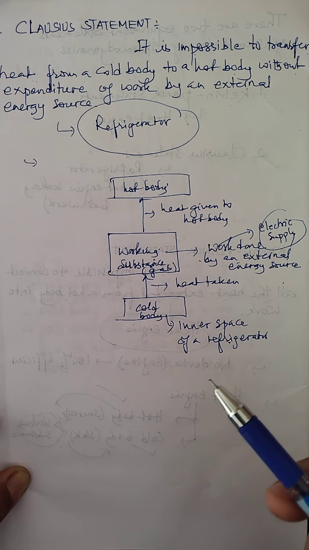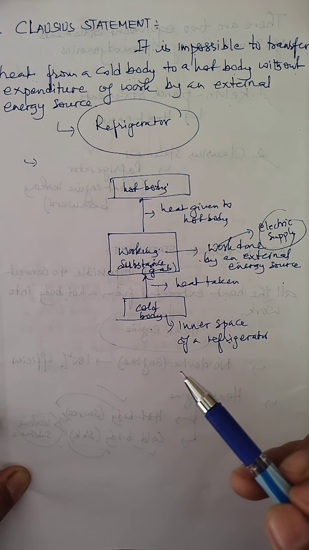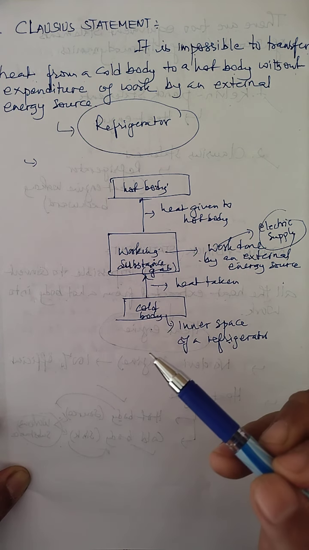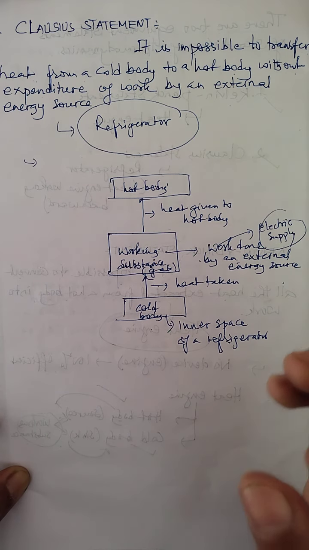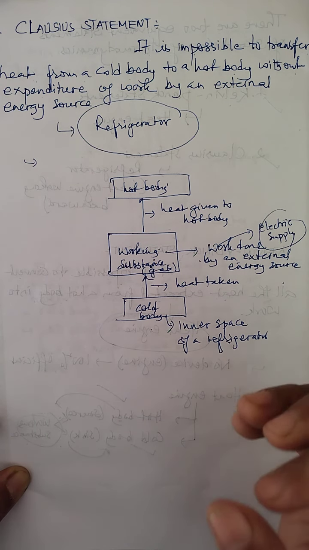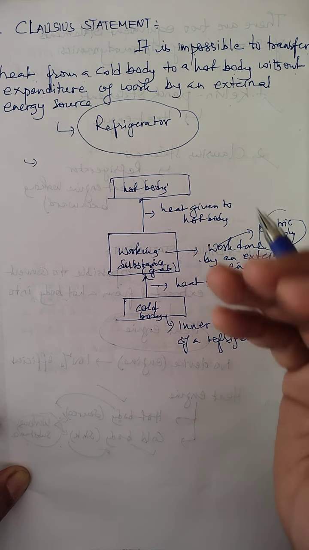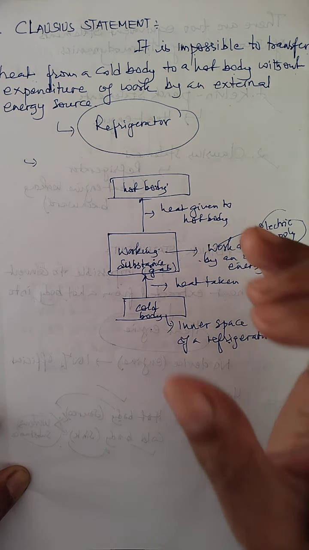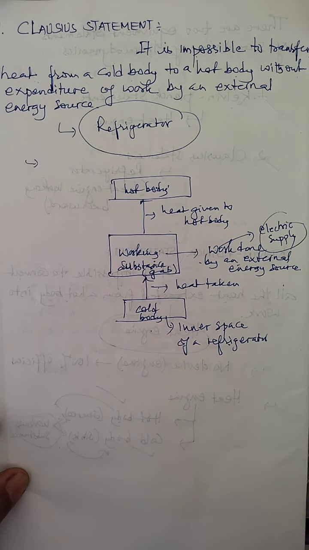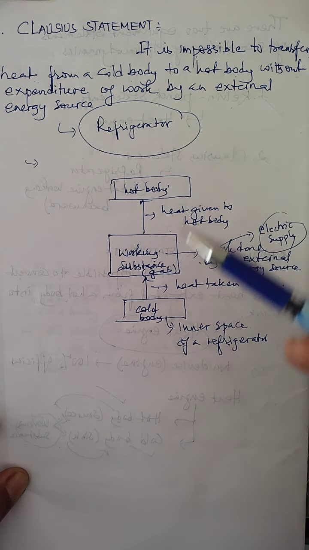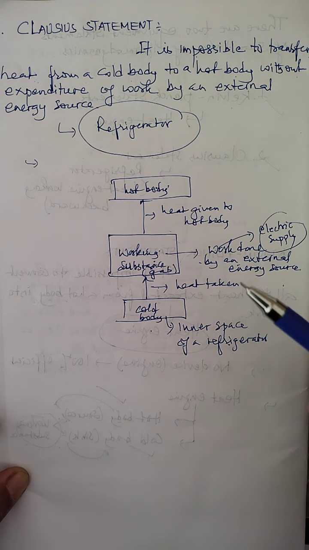Now the next thing I want to tell you is that the main evidence for the truth of the second law of thermodynamics is that no machine, whether a heat engine or a refrigerator, has ever been designed which would work in contradiction to this law. So children, this is the importance of the second law of thermodynamics. There are two statements of the second law, as I stated: one is the Kelvin-Planck statement, another is the Clausius statement. But both are equivalent statements of the second law of thermodynamics.